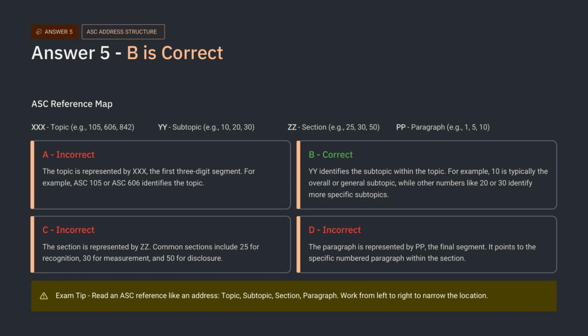Option D is wrong because the paragraph is represented by PP. The practical takeaway is simple. Read ASC references like a structured address. Topic, subtopic, section, paragraph. Once you understand that order, codification research becomes much easier and much faster.